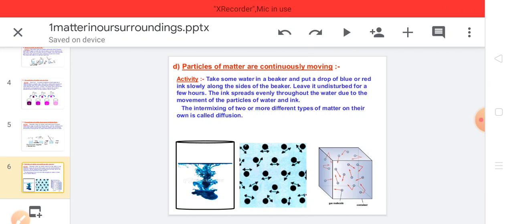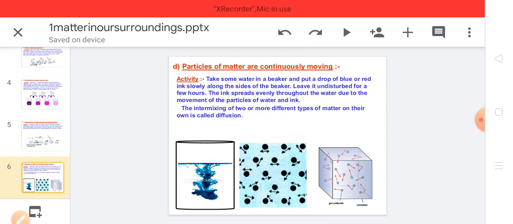After leaving it undisturbed for a few hours, we observe that the ink spreads evenly throughout the water due to the movement of the particles of water and ink. Here we have not stirred the water, but the spreading of the ink occurs by itself and the complete color change is observed.